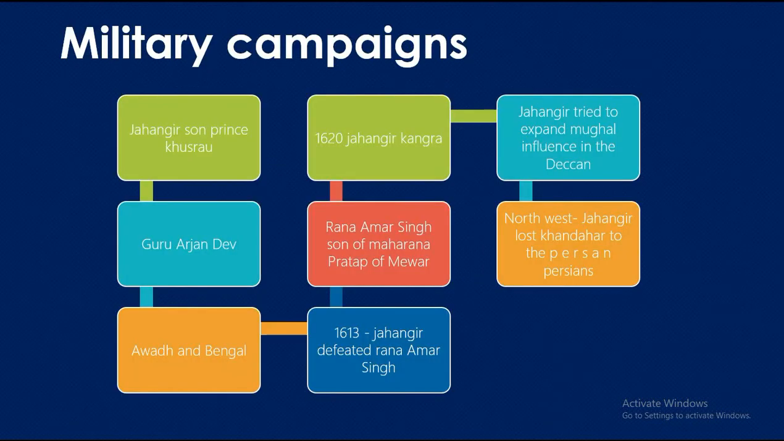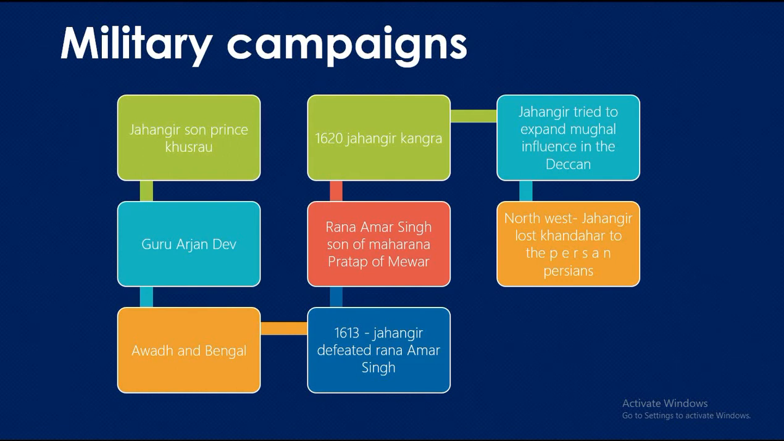Military campaigns. Jahangir inherited a large empire. Jahangir's son, Prince Khusrau, aspired to be the ruler. He revolted against Jahangir. The revolt was crushed and Guru Arjan Dev, the fifth Sikh Guru, was executed for helping Prince Khusrau.